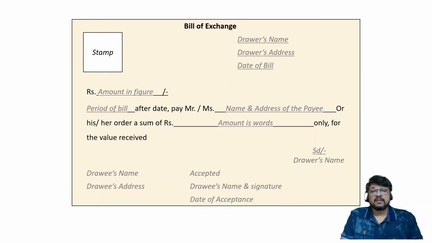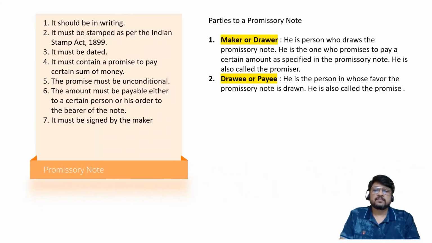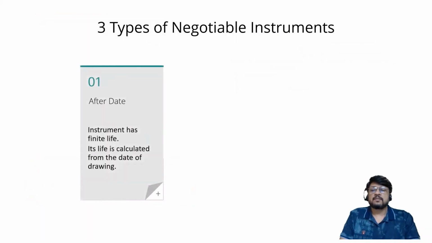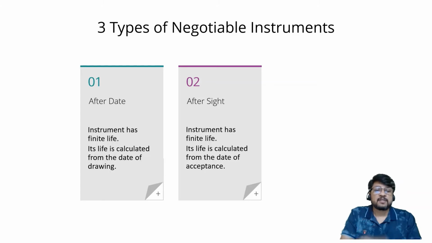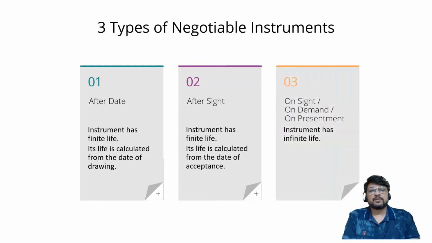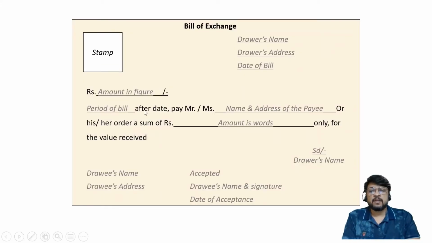Now you can understand that if the wording used here is after date, that means this becomes an after date bill of exchange, because the wording used is period of bill after date. On the other hand, if you want to prepare an after sight bill of exchange, then you will have to change the wordings. Then it will be period of the bill after sight. It will not be after date, it will become after sight. And in such a situation, the life of the bill will not be calculated from the date of drawing, but it will be calculated from the date of acceptance.